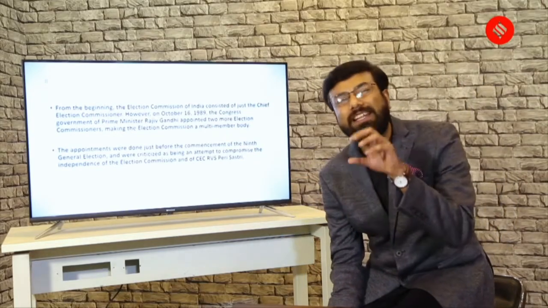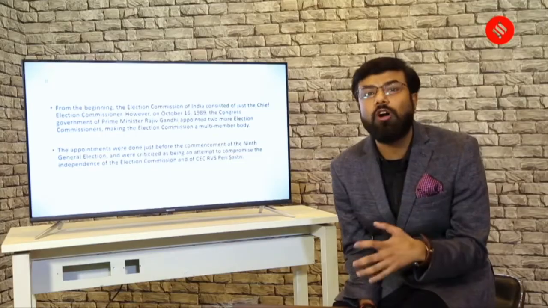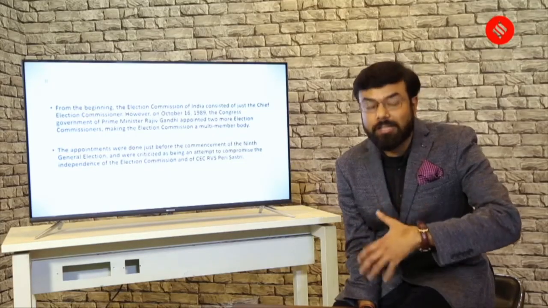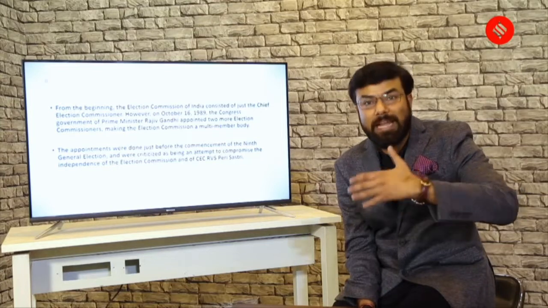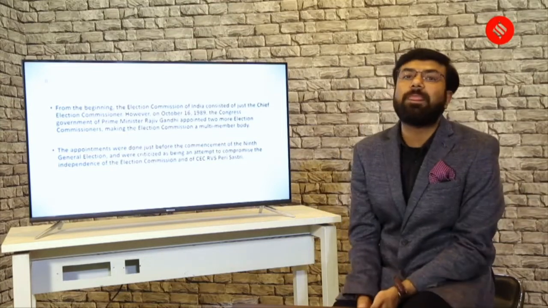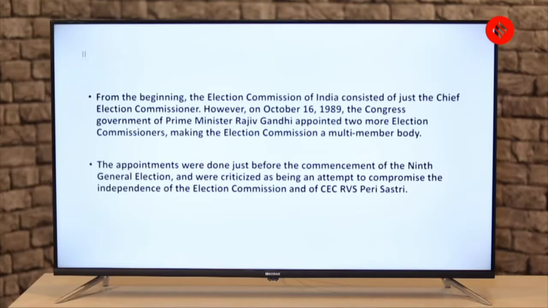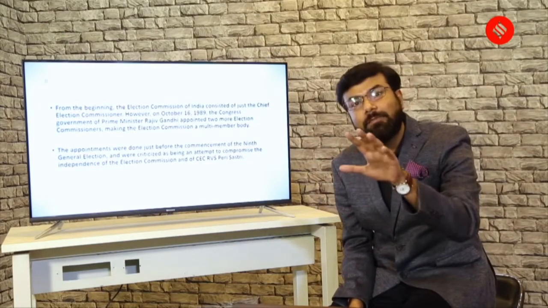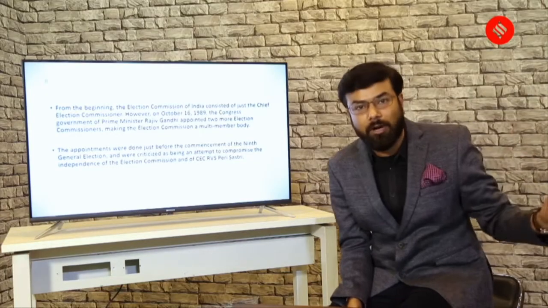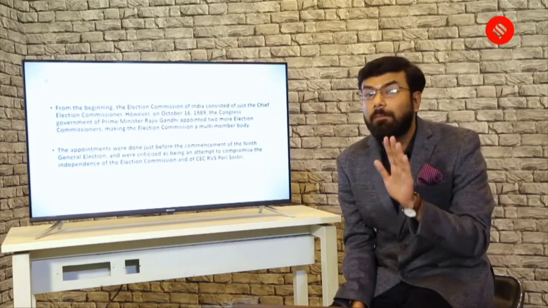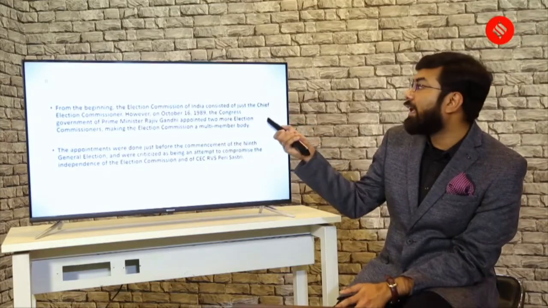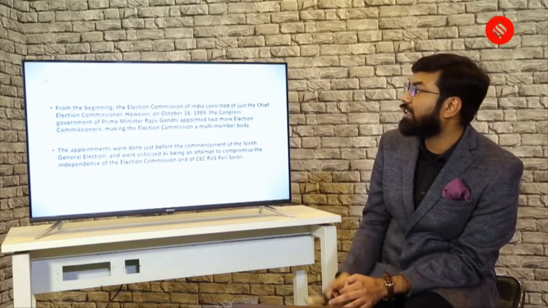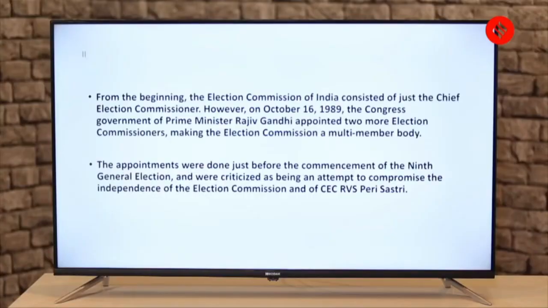Now, going deep into a little bit of history, you should know how the numbers of the election commissioners played an important role in the history of the Election Commission. So a little bit about it, that from the beginning, the Election Commission of India consisted of just the Chief Election Commissioner. Now, if you remember the question, the first statement said that from the very beginning, it was a multi-body. Okay, that is wrong because in the beginning, it had only one, the Chief Election Commissioner. But the change came actually in 1989.